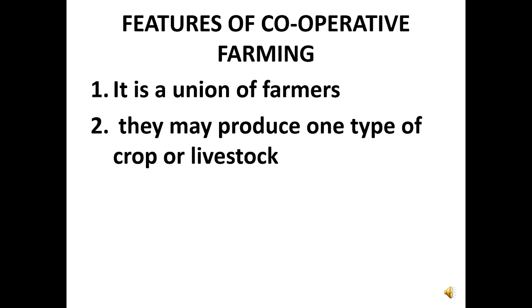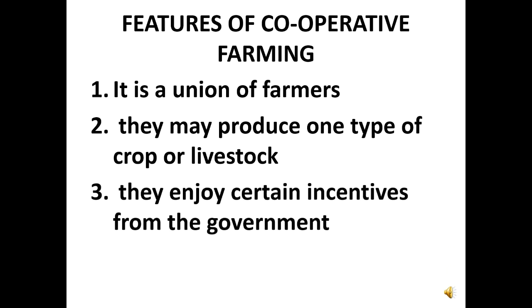Now, features of cooperative farming. The first one is it is a union of farmers. Like I said earlier, many farmers come together. They form a union in order to farm. The second one is they may produce one type of crop or livestock. So they may be involved in only one type of crop production or livestock farming. They enjoy certain incentives from the government, like I said earlier. They can benefit from the government through the provision of farm inputs or loans.